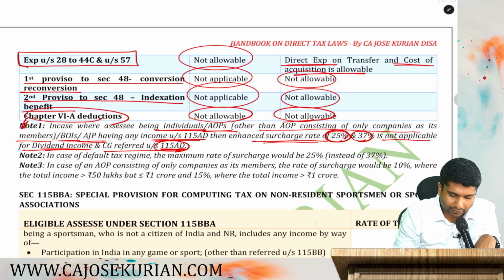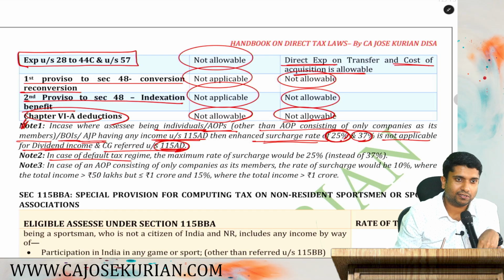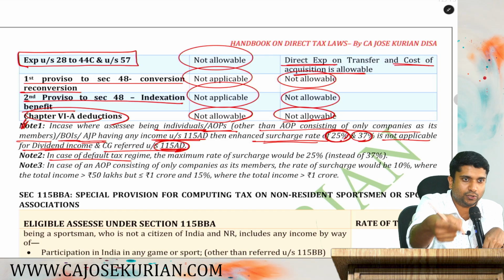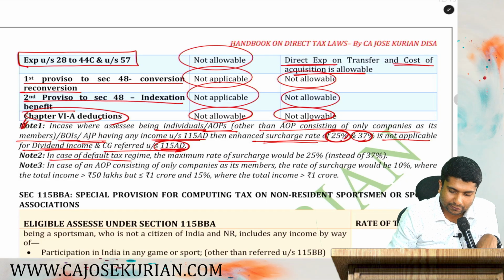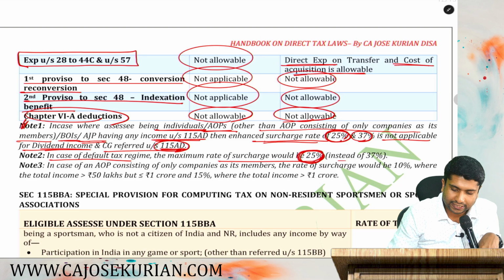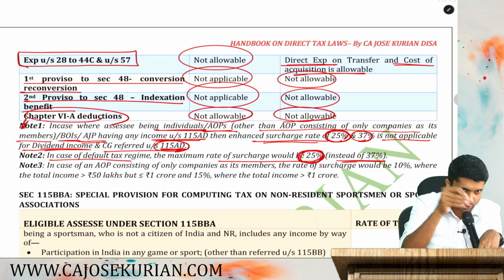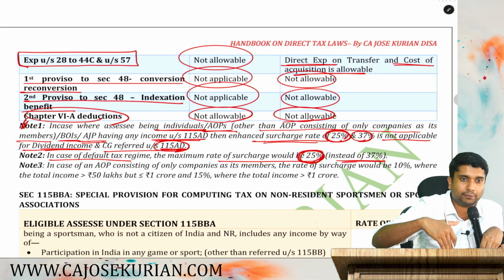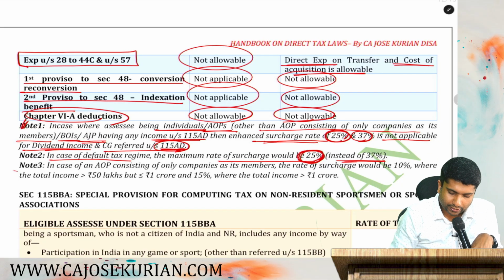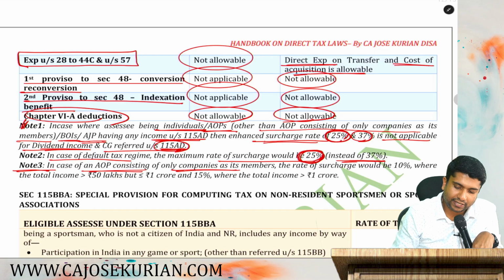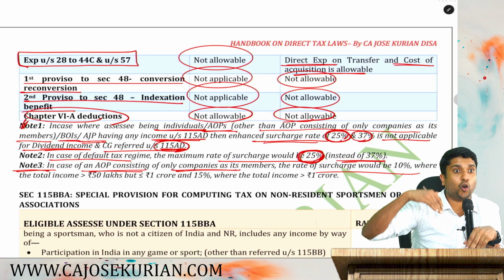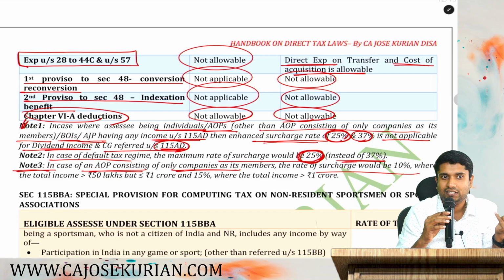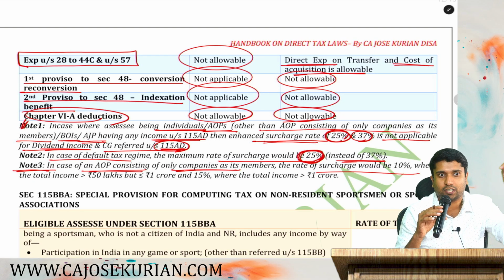The rest is applicable. In the case of default tax rate, AOP and BOI and individual can opt for 115BAC also. If they are opting for 115BAC, then maximum surcharge rate is 25% instead of 37%. There also, you don't need to pay taxes at 25% for the income taxable under 115AD. Not number 3, in the case of AOP consisting only company as its members, hope you remember. For them, for all incomes, 25 and 37 is not applicable. Hope you remember. We have learned something similar to this in basic concepts.